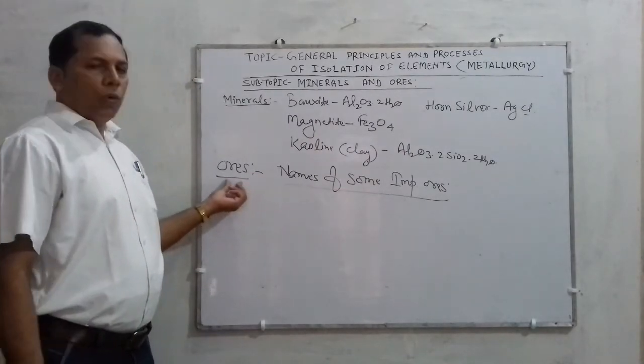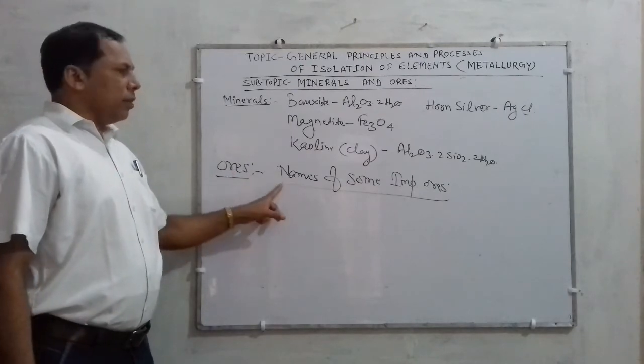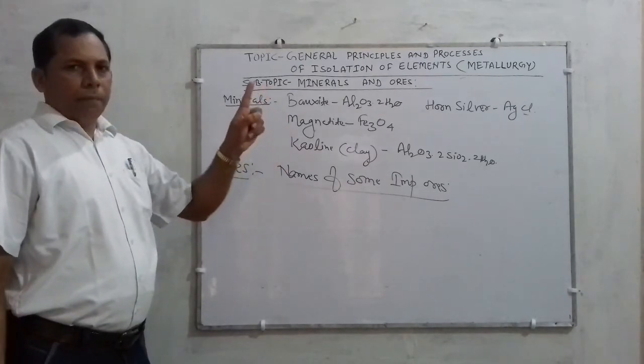Then that type of ore is selected for the metallurgical step.